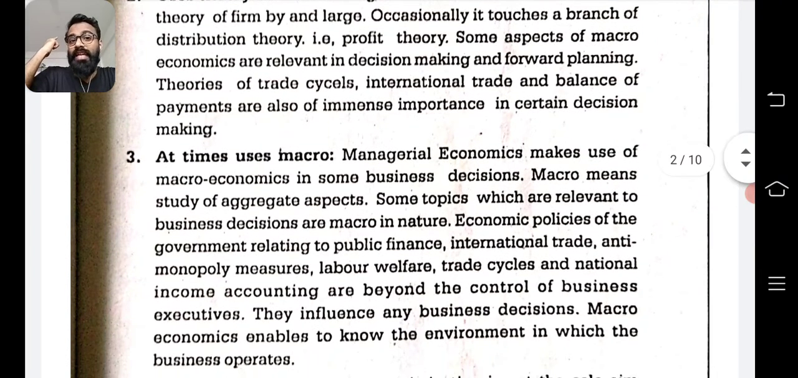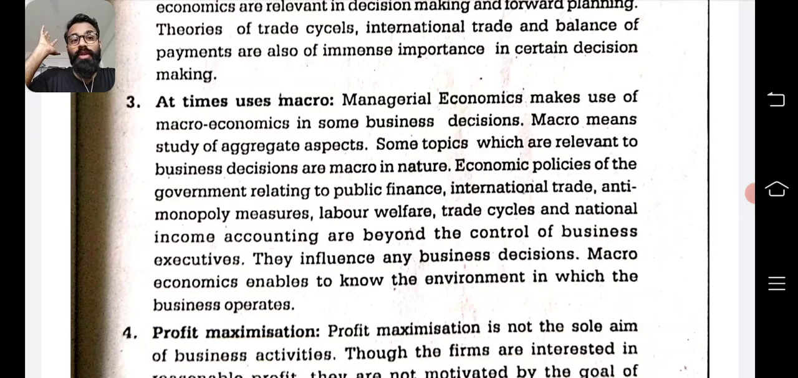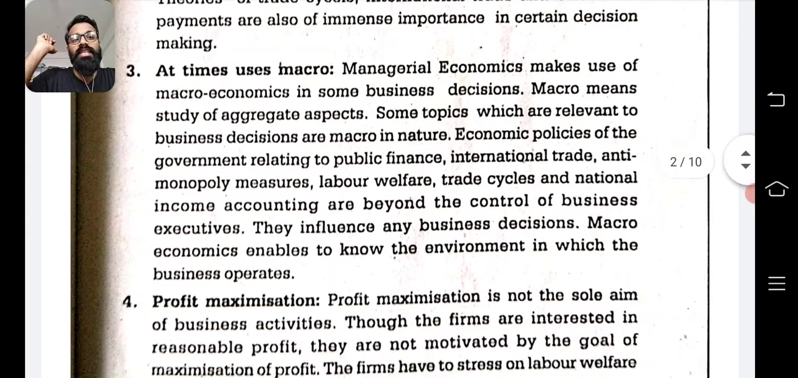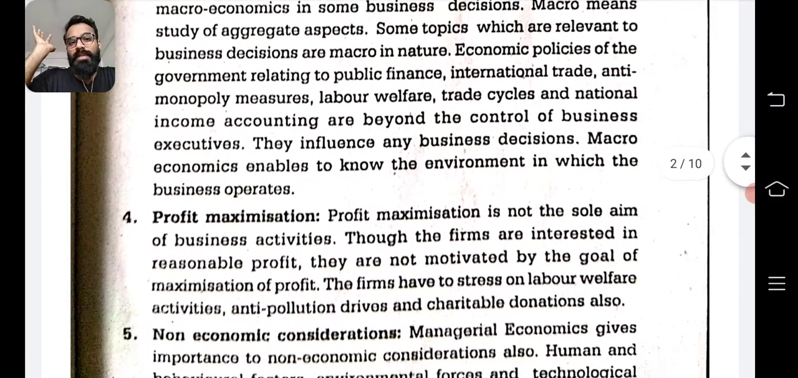Third one, at times uses macro. That's what I told you earlier. Managerial economics makes use of macroeconomics in some business decisions. Macro means study of the aggregate topics. Some topics which are relevant to business decisions are macro in nature. Economic policies of the government relating to public finance, international trade, anti-monopoly measures, labor welfare, trade cycles, and national income accounting are beyond the control of business executives. So they have to study or use these macroeconomic principles.